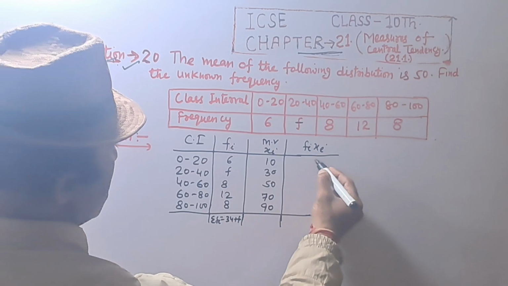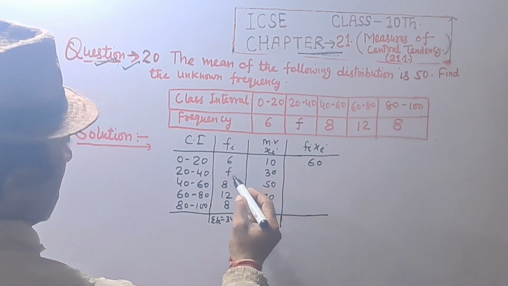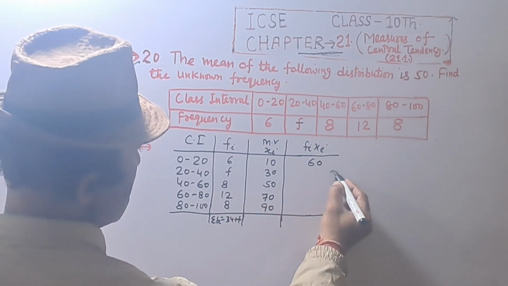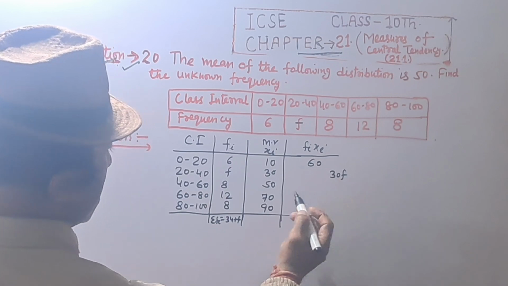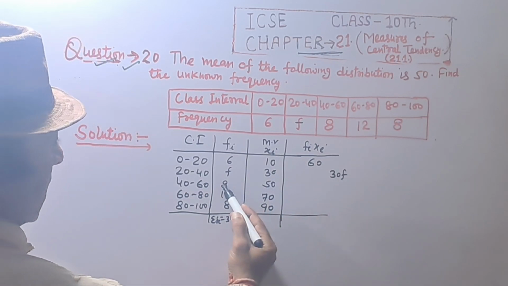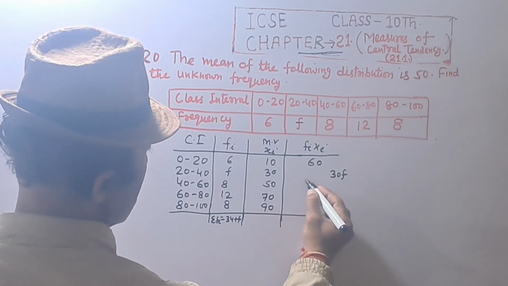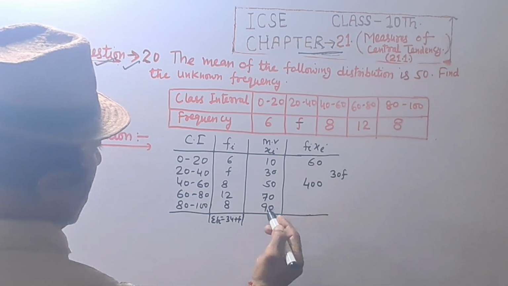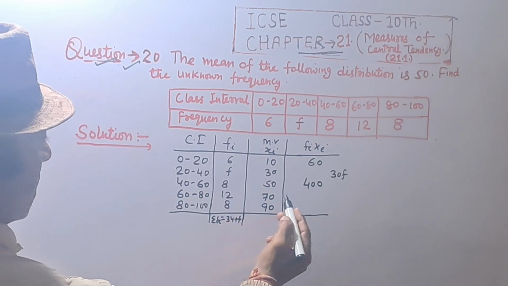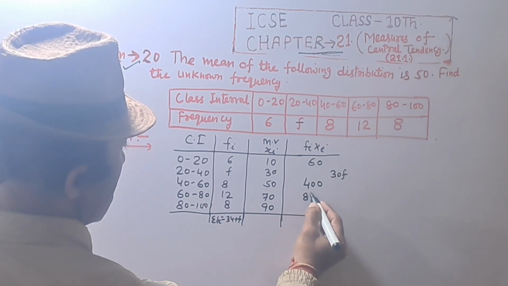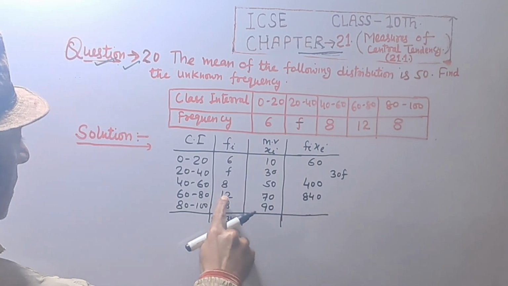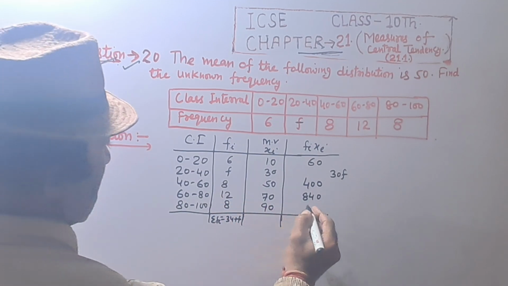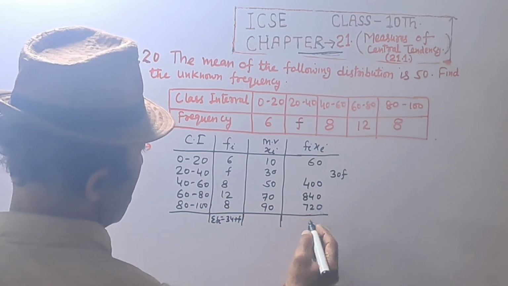10 into 6 is 60. F into 30 is 30F. 50 into 8, 8 fives are 40, 400. 12 sevens are 84, and 0, that is 840. 8 nines are 72, so 720.